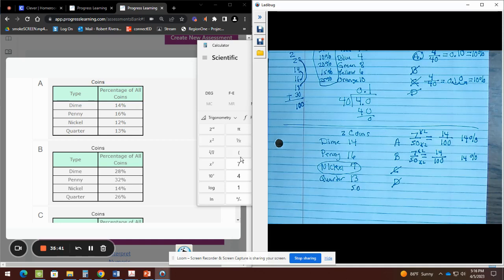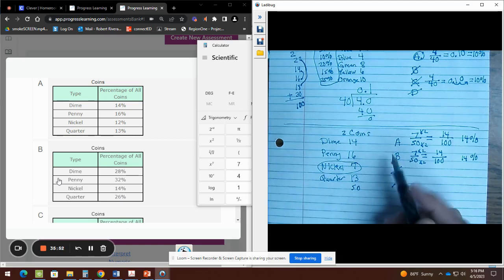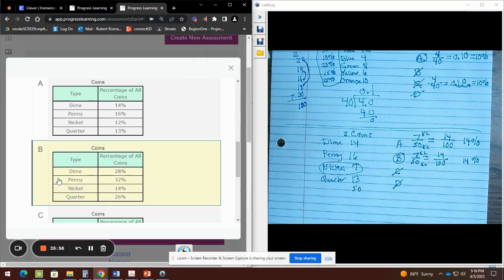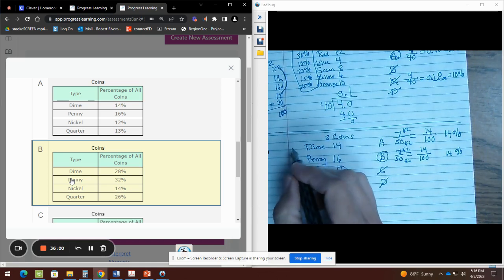So let's check what table has nickel at 14%. Table A has nickel at 12%. Table B has nickel at 14%. So guess who wins? Table B. So in my case, the answer is B. So I will select B. But in your case, it depends on your choices. If they're randomized differently, well, be careful.